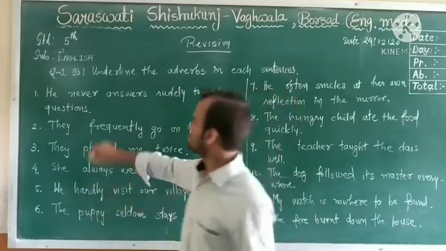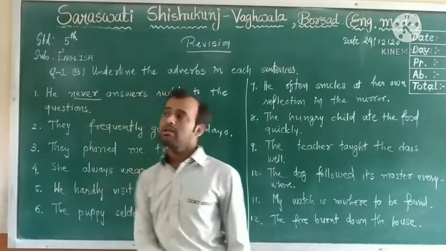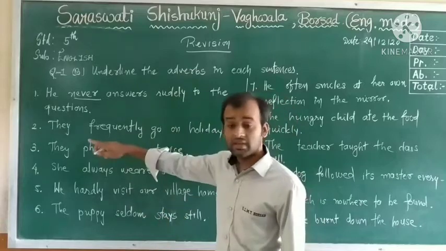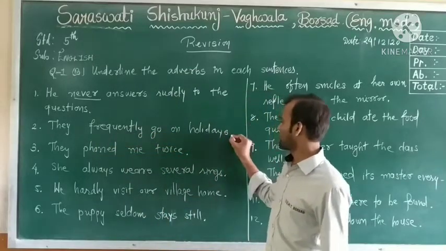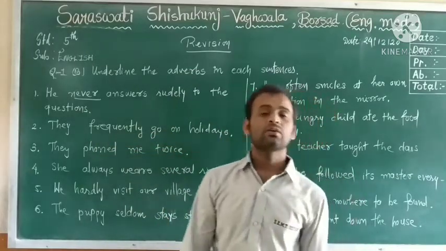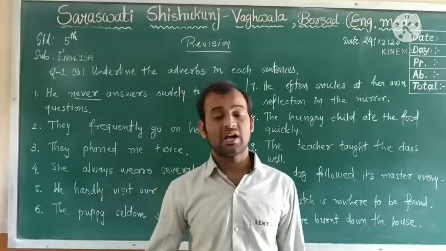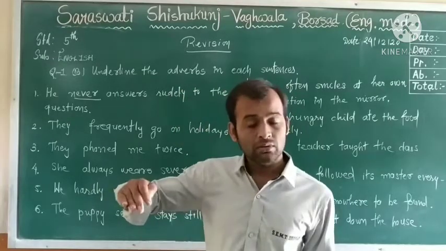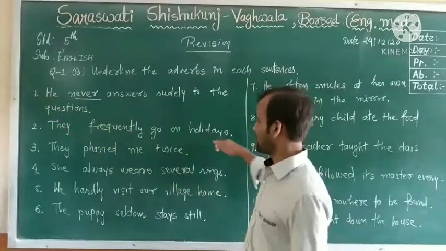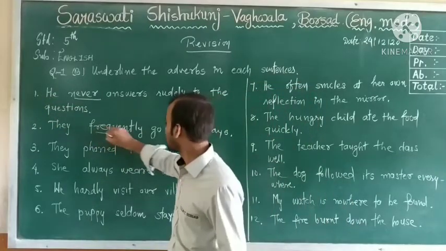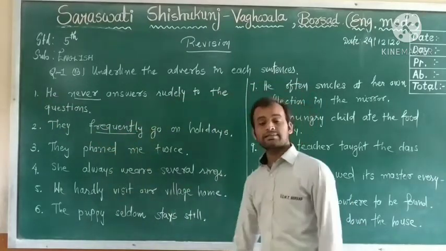He never answers. So here never is called the adverb. Second: they frequently go on holidays. How often? They frequently go on holidays. So frequently is called the adverb.